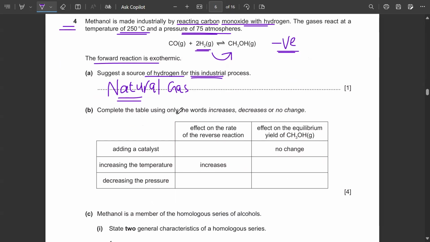Complete the table using only the words increase, decrease, or no change in the following table. Adding a catalyst. A very important thing to remember. Catalyst will only increase the rate of reaction.